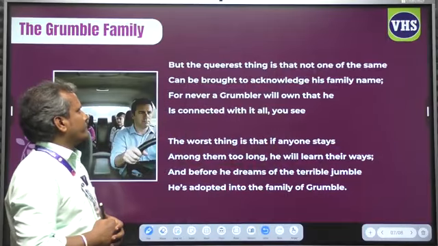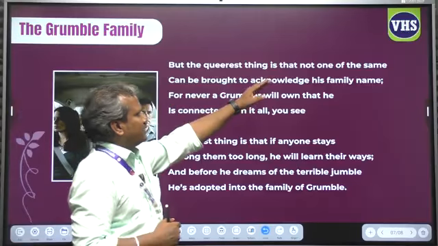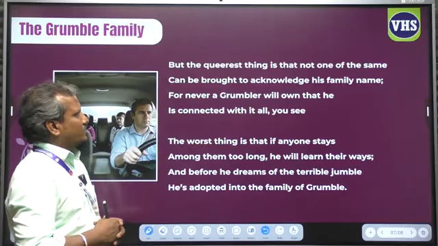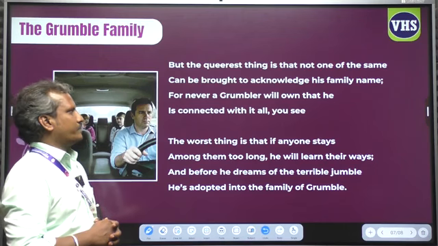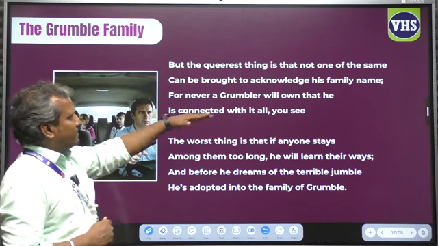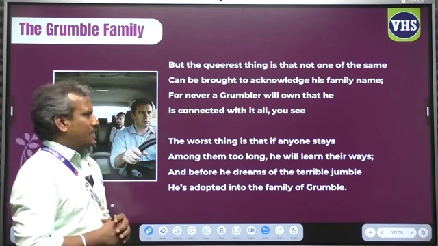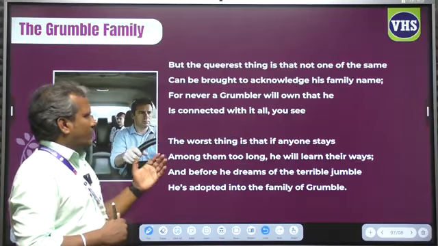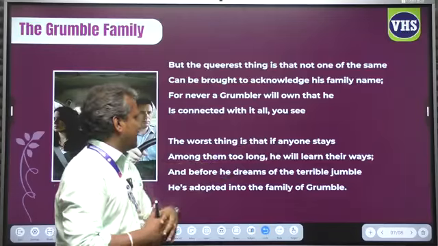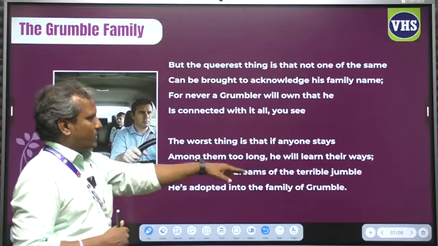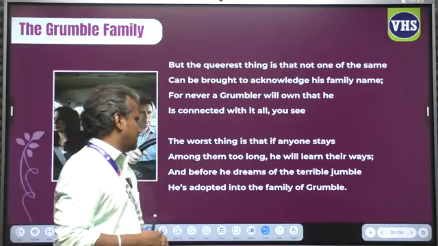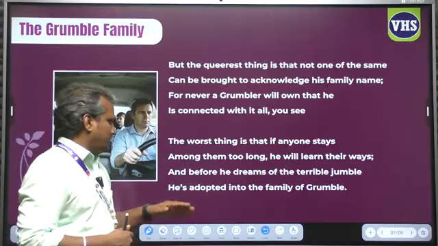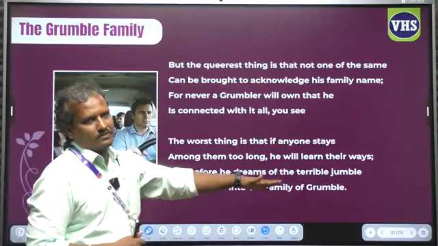Next stanza. But the queerest thing is that not one of the same can be brought to acknowledge his family name. For never a grumbler will own that he is connected with it all, you see. The worst thing is that if anyone stays among them too long, he will learn their ways. And before he dreams of the terrible jumble, he is adopted into the family of grumble.